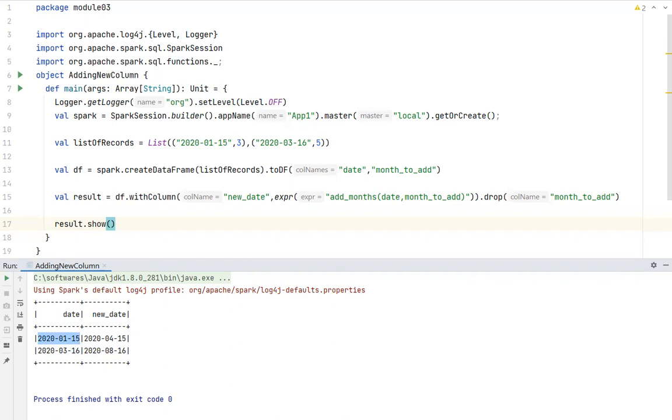So you have given an expression, right? So it is internally converting this string into a date, right? By default, you may assume that it is a string, but this is the date format.